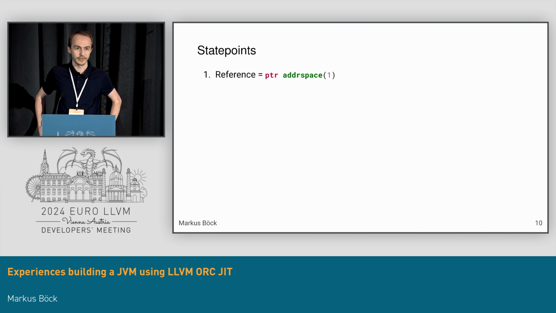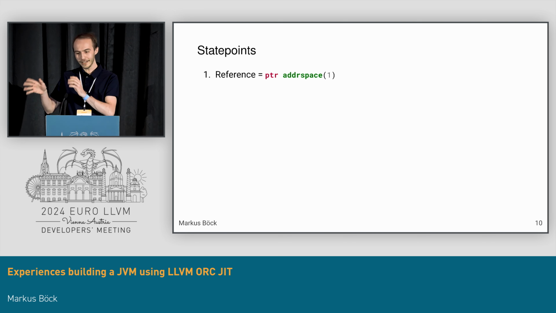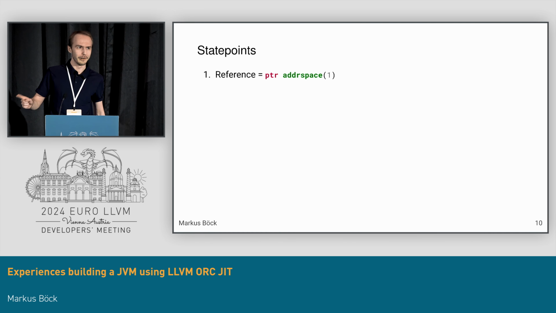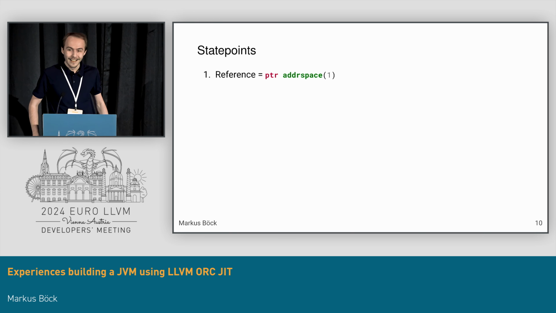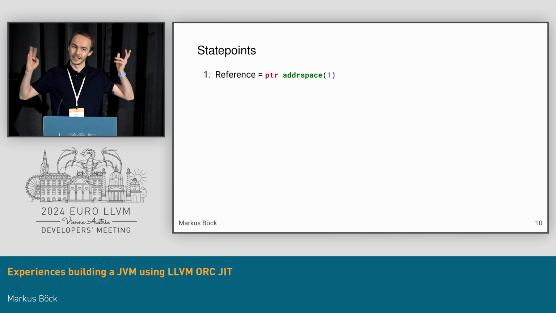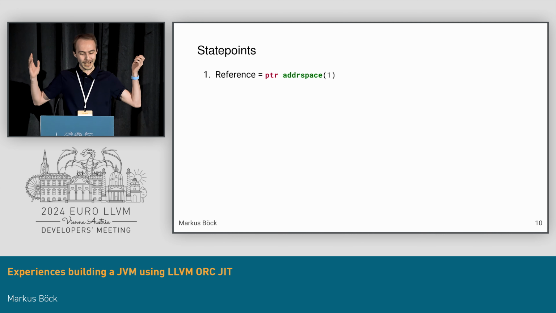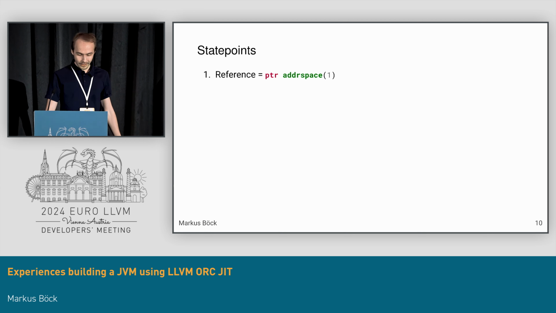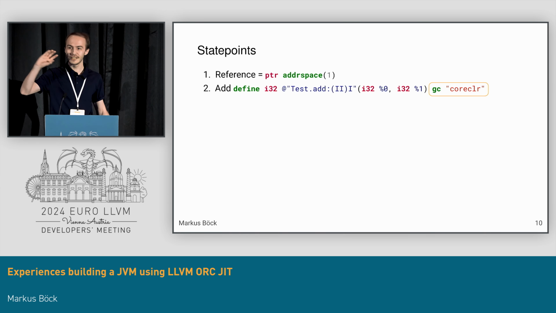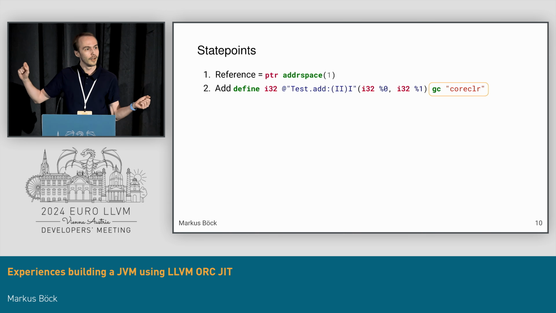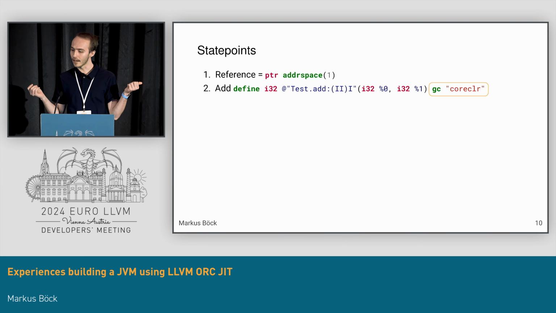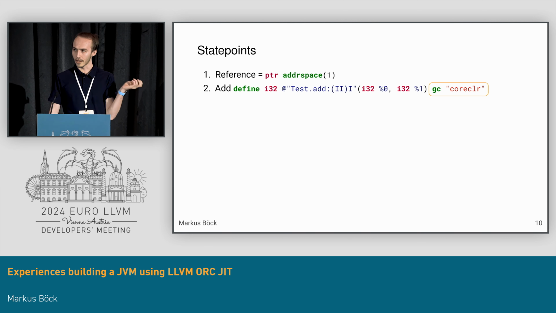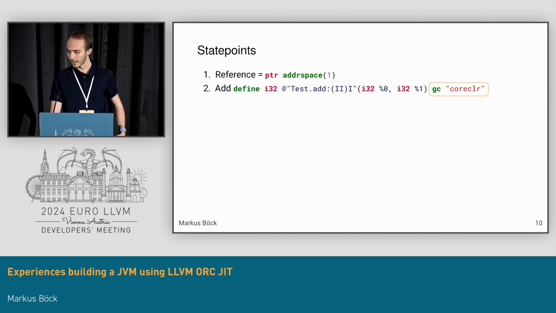This has been implemented by Azul, so I'm sort of basing a lot of my work on them. And this is actually surprisingly simple if you know how. The documentation is not that easy. Basically, we use a reference type. The reference type is in reality just the pointer type with address space 1. We annotate all of our functions with the GC and then the name of a garbage collector. So this system is meant to be extendable upstream, but there's already the core CLR garbage collector upstream that I thought we can reuse.